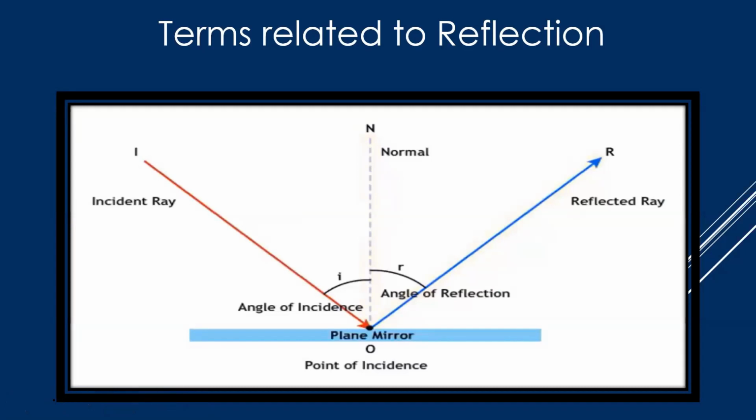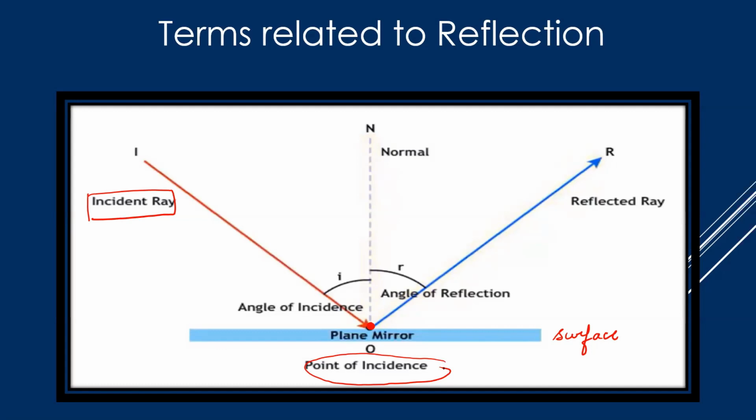Terms related to reflection. The ray which is coming from the source of light is called the incident ray. Now, this is very important: the point where this incident ray strikes the surface, this blue one being your plane mirror, the surface, is called the point of incidence.